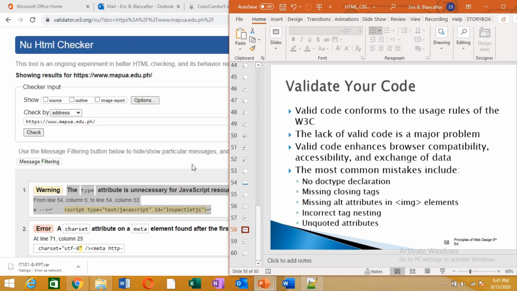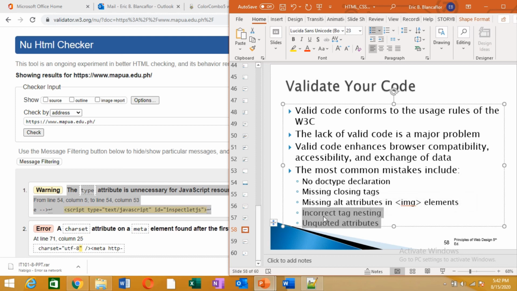And then again, validating the code. One thing that this code validator does is check if there's no doctype declaration, if there are closing tags, if there are missing attributes, or an incorrect nesting, or no double quotes, for example with the value.